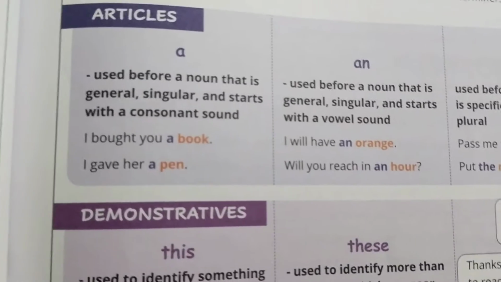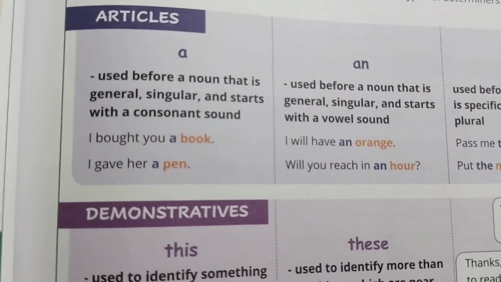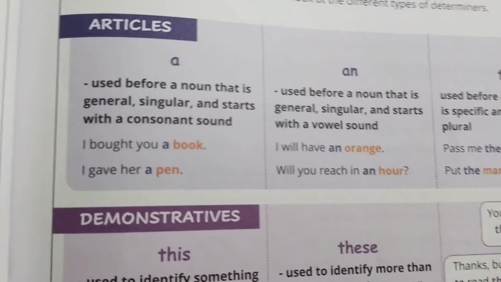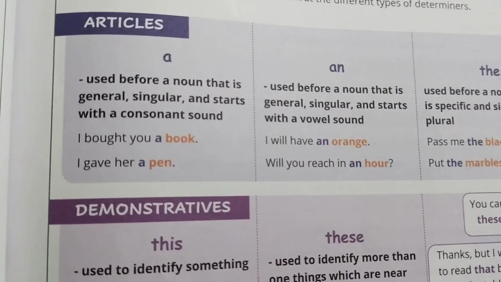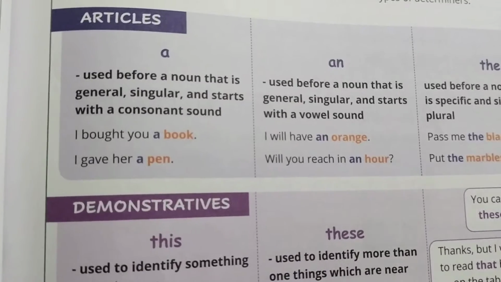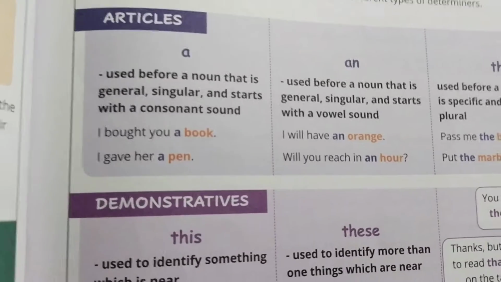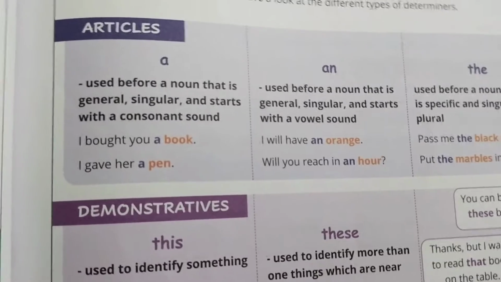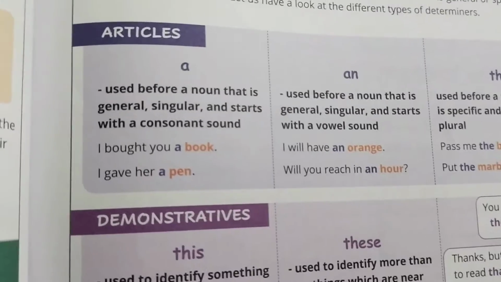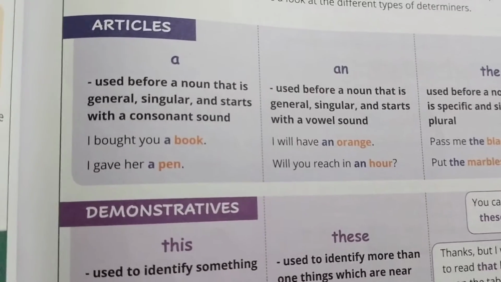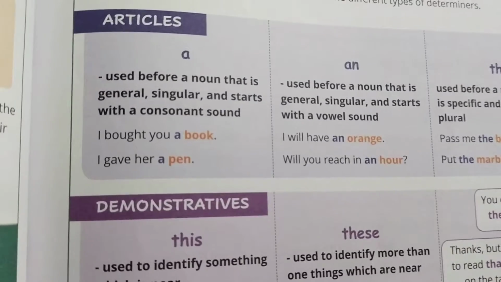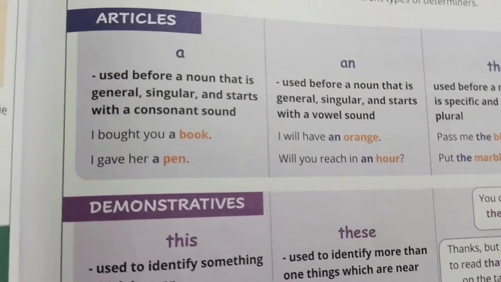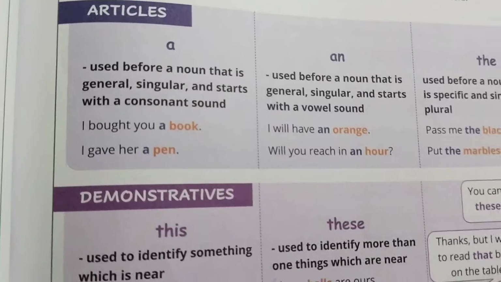Now I'm going to write the second sentence. The elephant was so big, it couldn't walk in the forest. What is the difference between an elephant in the first sentence and the elephant in the second sentence? Yes, because the word elephant has been repeated in the paragraph again and again. So the first time you write with the vowel sound. If it is given in a consonant sound, you'll be adding a there.